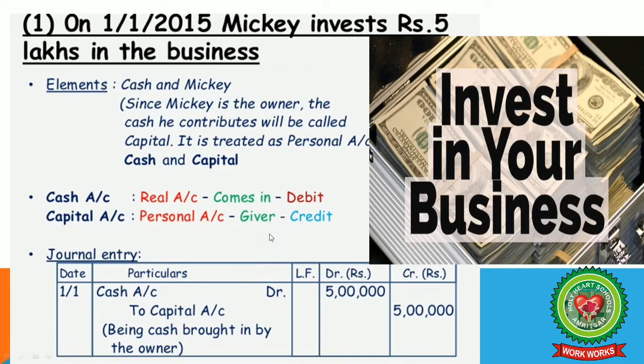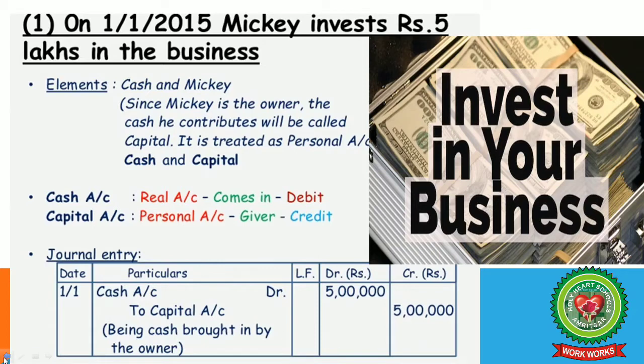Now what we have to do here, first of all we have to remember the golden rule: debit what comes in and credit the giver. So cash is an asset, it's a real account. Cash is coming in the business, and the one who is investing in the business is Mickey. He is the owner. He is a personal account, a representative, so he will be credited. Then journal entry would be like cash account debit to capital account with rupees 5 lakh.